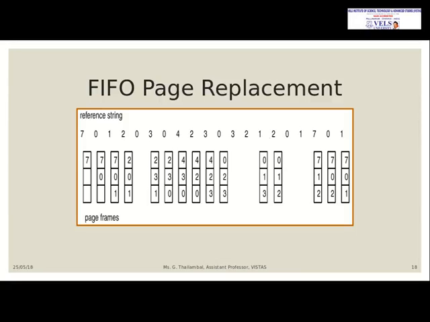And if you take 3, the next reference string, 3 is also not available, again it's a page fault, it is 5. And which page needs to be replaced? Again it will use the same technique, first in first out, whichever frame comes in first, that needs to be replaced. So after 7, what is the next frame which came in? 0. So 0 will be replaced by 3. Okay, likewise it will replace all the reference strings, and you can find the total number of page faults.